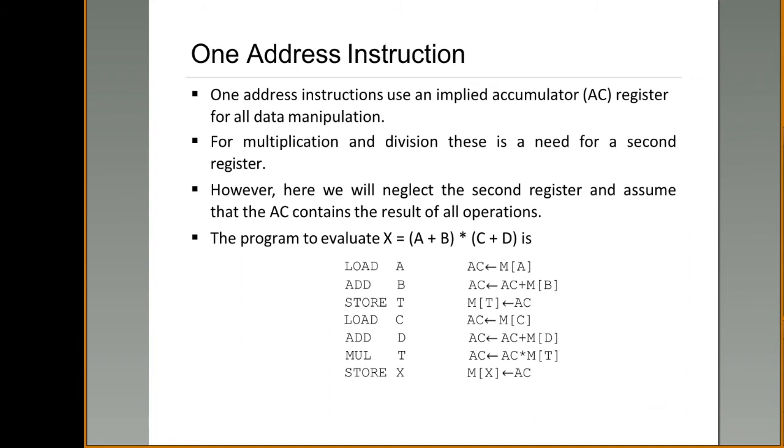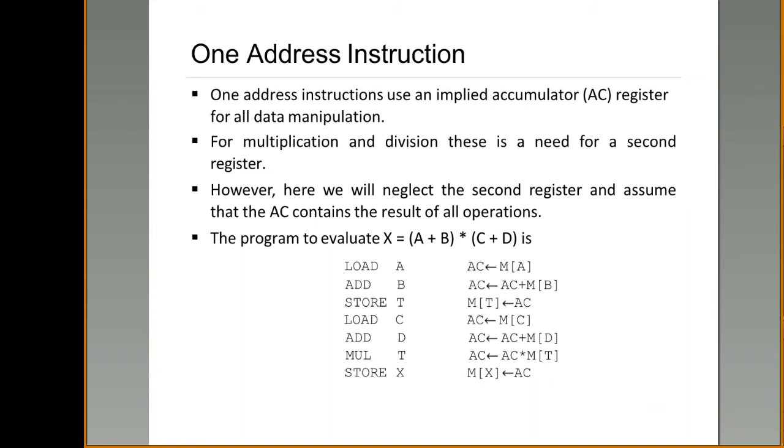Now you can perform C plus D. You know how to perform it. First load C to the accumulator. Next add D to the content of the accumulator. So add D means AC plus M of D is performed and the result is stored back into the accumulator.